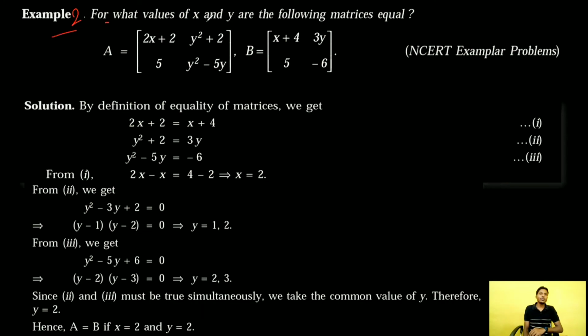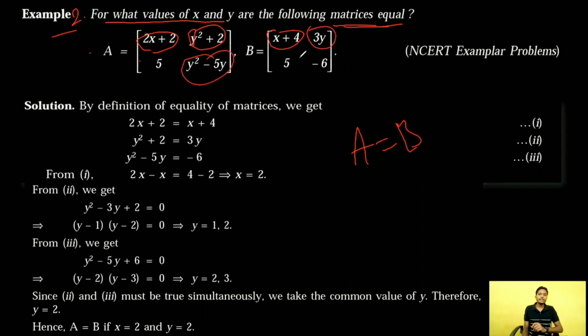Now this is example number 2. For what values of x and y are the following matrices equal? If two matrices are equal, then definitely their corresponding elements will be the same. So if A and B are equal, then this is equal to this, and this is equal to this, because 5 and 5 both are equal. So we will have three equations, this and this and this. If we solve them, then definitely we will have x is equal to 2 and y is equal to 2.